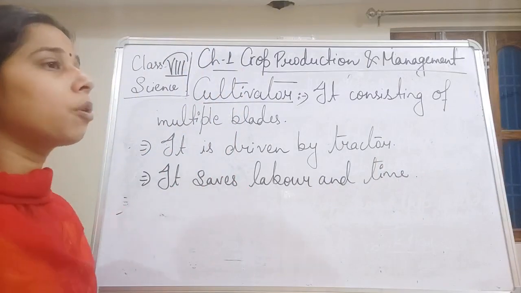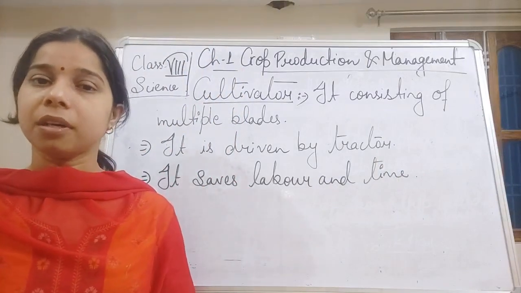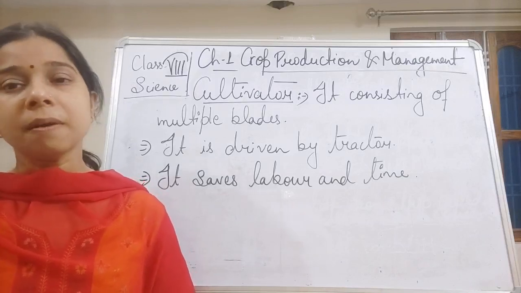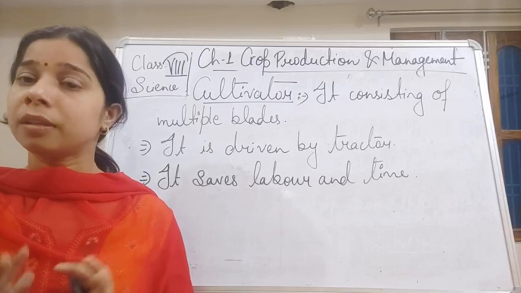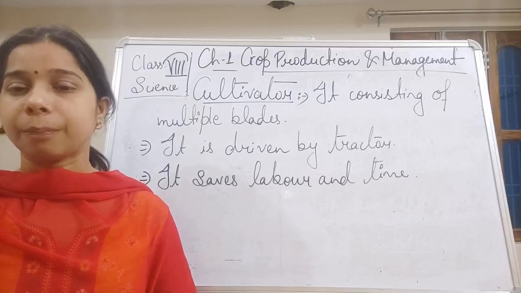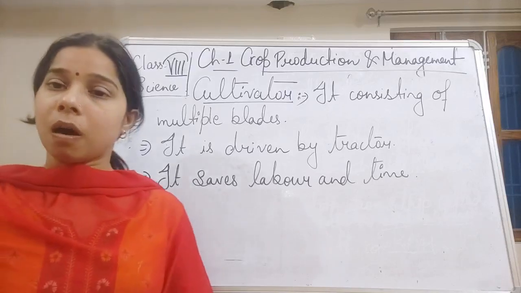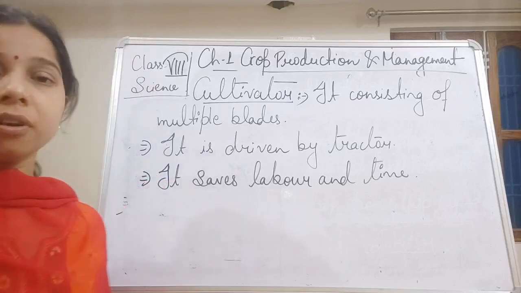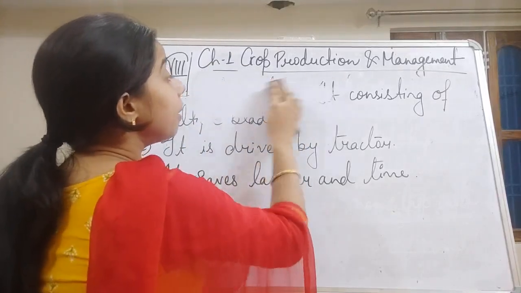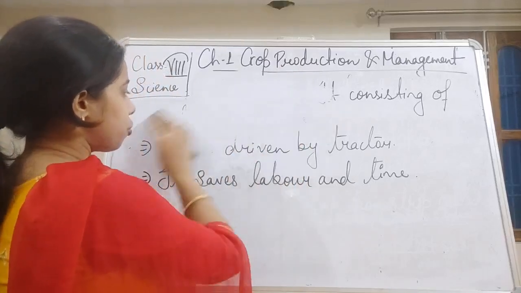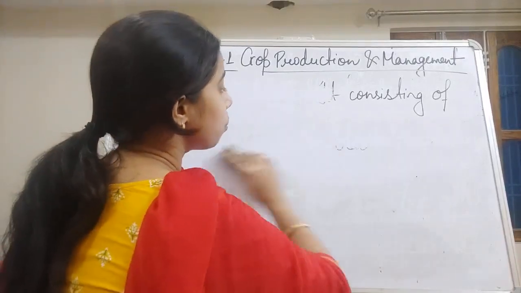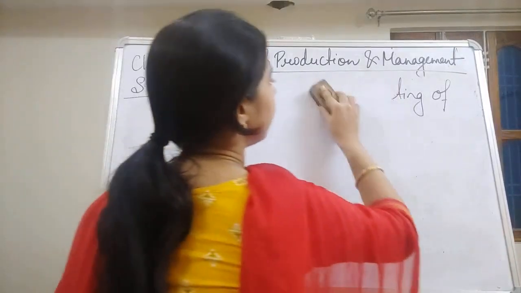So these are, student, the three types of agriculture implements that we will use for the process of plugging. So till now we have understood one thing, and that is the process of plugging. Moving on, we will see the next thing that we will do after plugging, and that is, student, leveling. Now the question arises: what is the need for leveling? Why do we do the process of leveling?